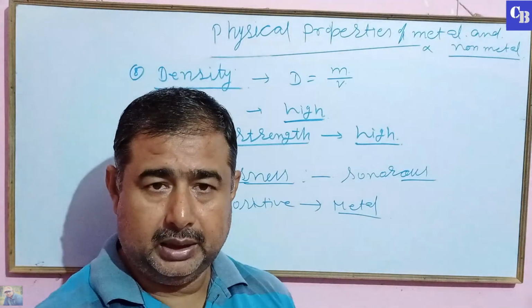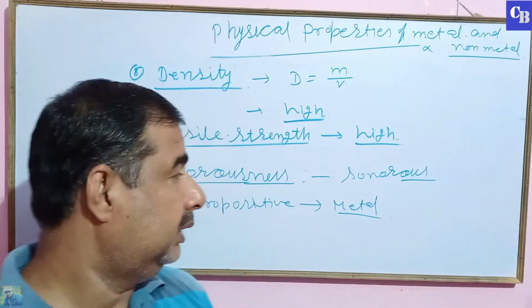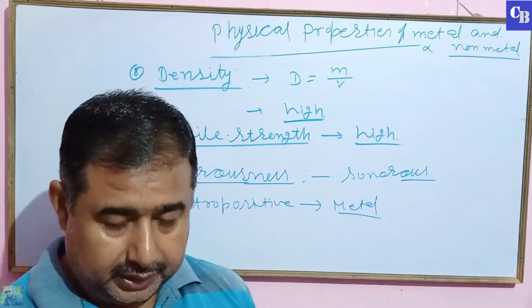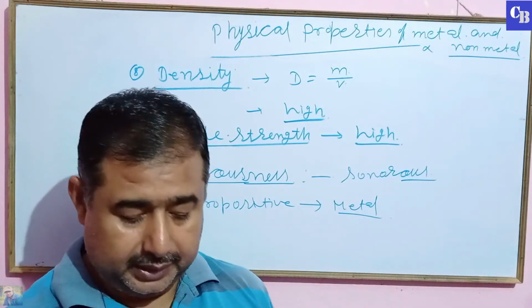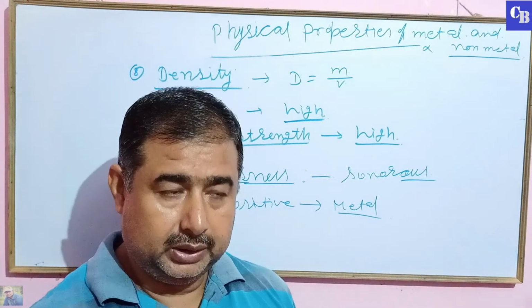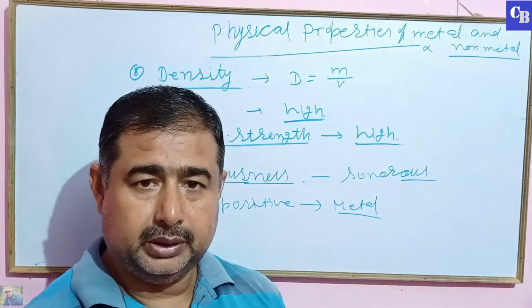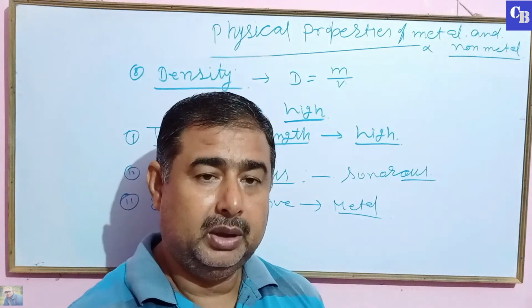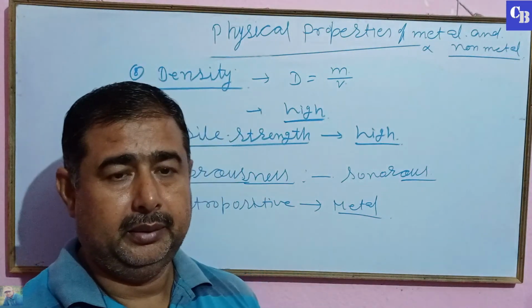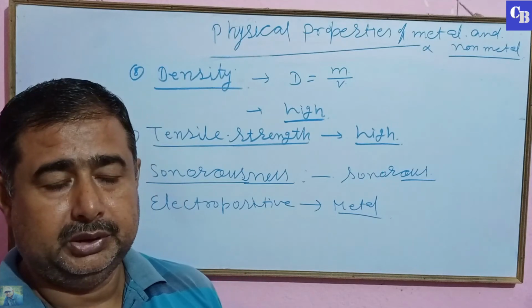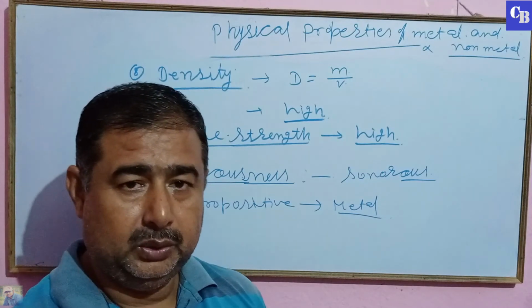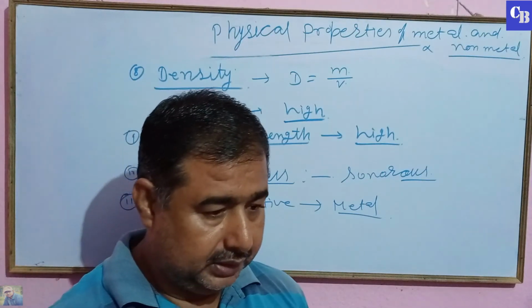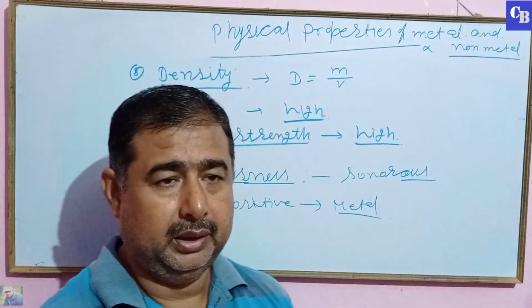Hardness, metal is hard, but some metals are soft, such as sodium, potassium. Tensile strength, it has a high tensile strength. And sonorous, it produces ringing sound. And melting and boiling point of metal is very high, but cesium and gallium have low melting point, and density is also high.